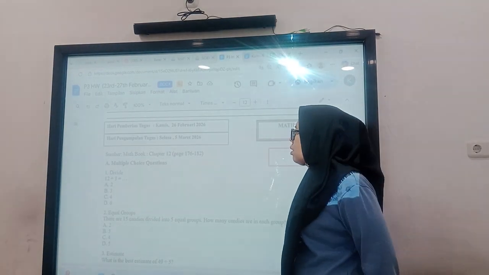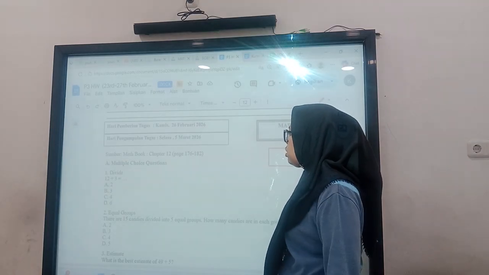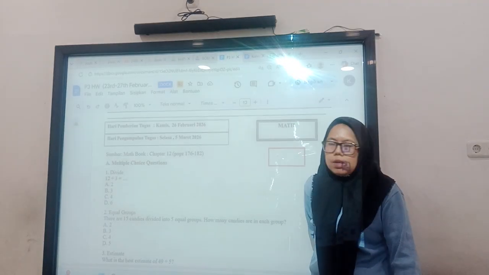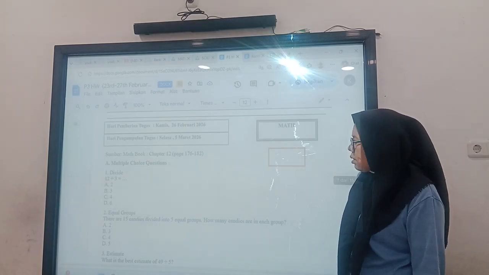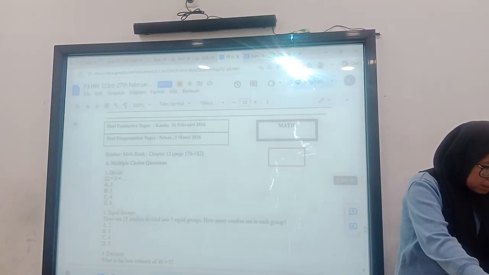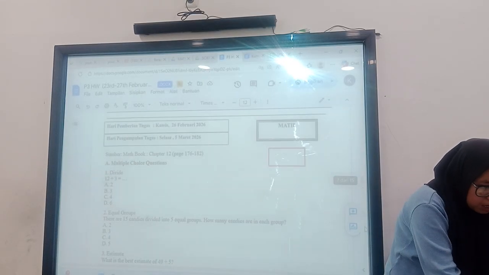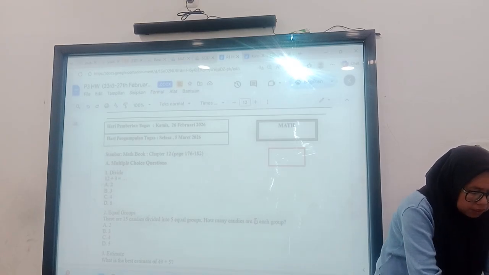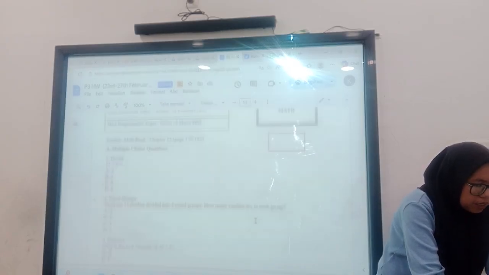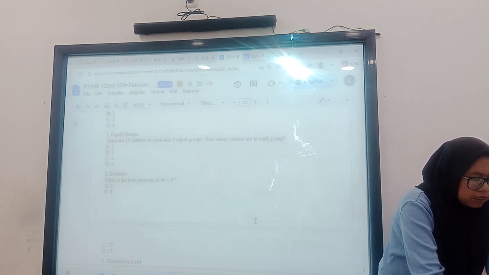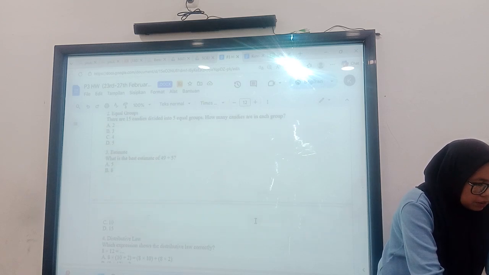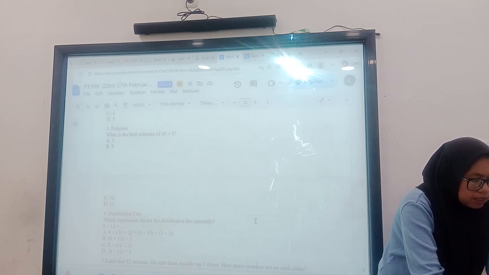We start from homework first, from math. 12 divided by 3, the answer is 4. Then equal groups: there are 15 candies divided into 5 equal groups. How many candies are in each group? The answer is 3. Estimate: what is the best estimate of 49 divided by 5? The answer is C, 9.